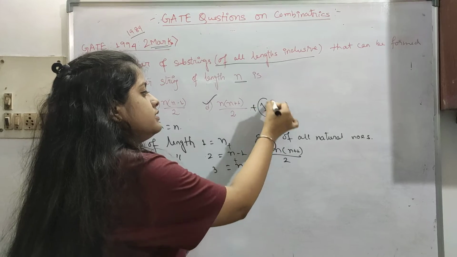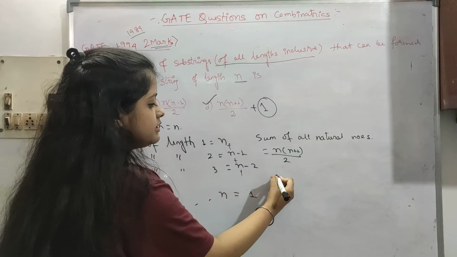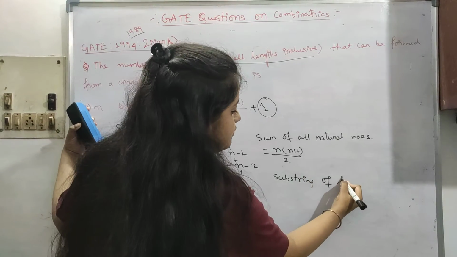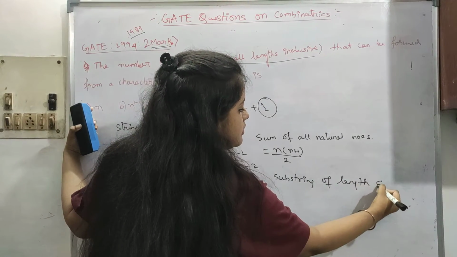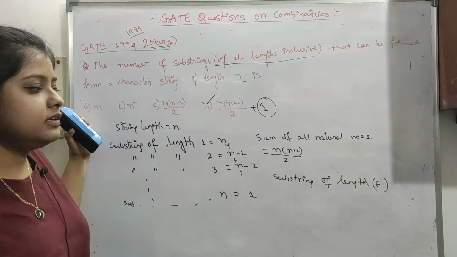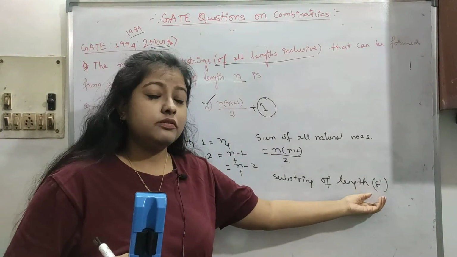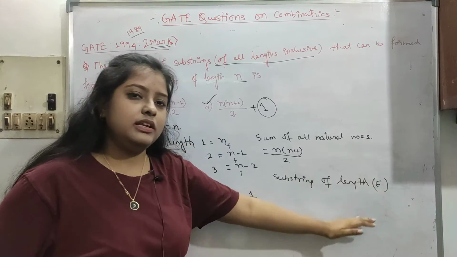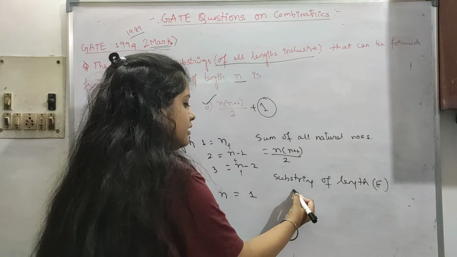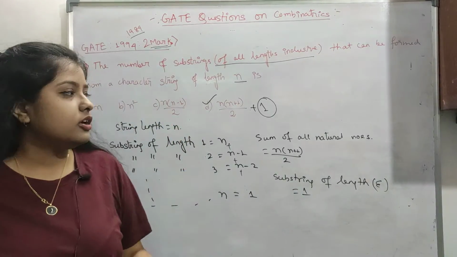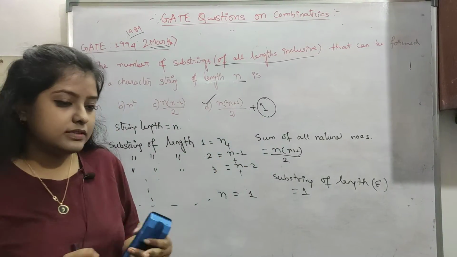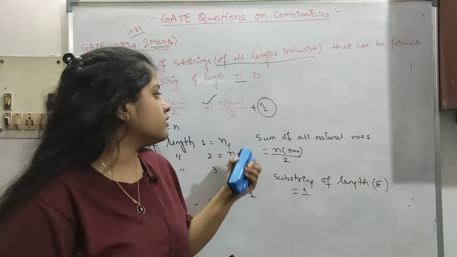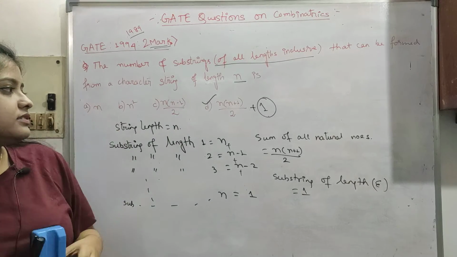So why is this 1 coming? Let's say, for example, the substring of length sigma; sigma and everything we will see in theory of automata and theory of computation. Sorry, this is basically no substring, meaning 0, no element is present. For this case another substring can be counted, so this is where the 1 is coming. Somewhere it is written with +1 and somewhere without +1. Anyway, these are not the answers.